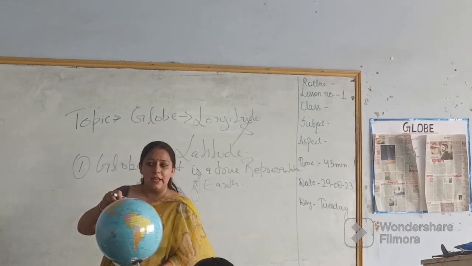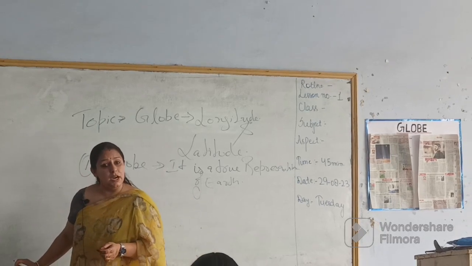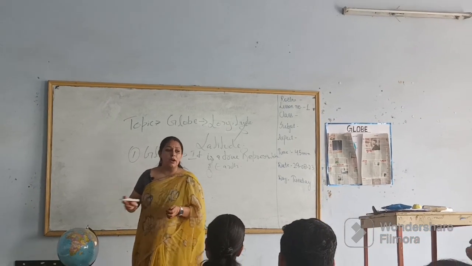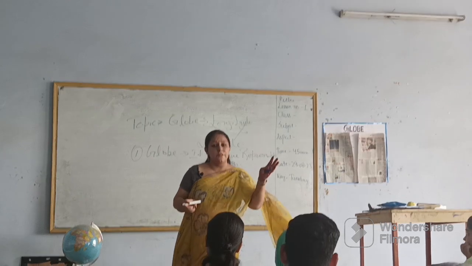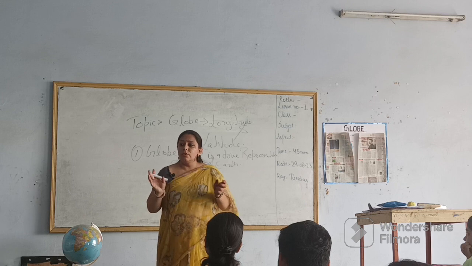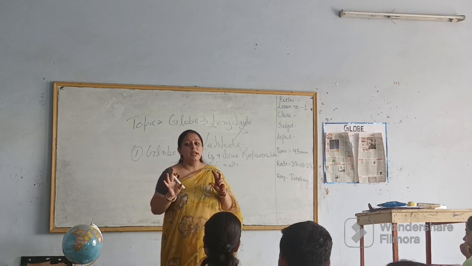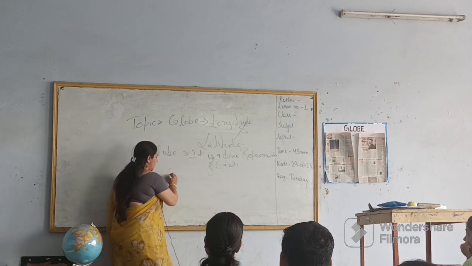So the next thing that arises is, what is the shape of the earth? Anyone? Sphere. Sit down. Everyone knows that the earth's shape is a sphere, but it has a geoid shape.